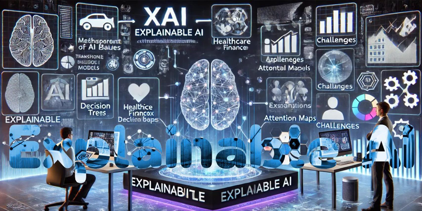So one area he's particularly enthusiastic about is automatic explanation generation. Imagine AI models that can actually explain their decisions in real time, without the need for all those complex post hoc methods that we were talking about.